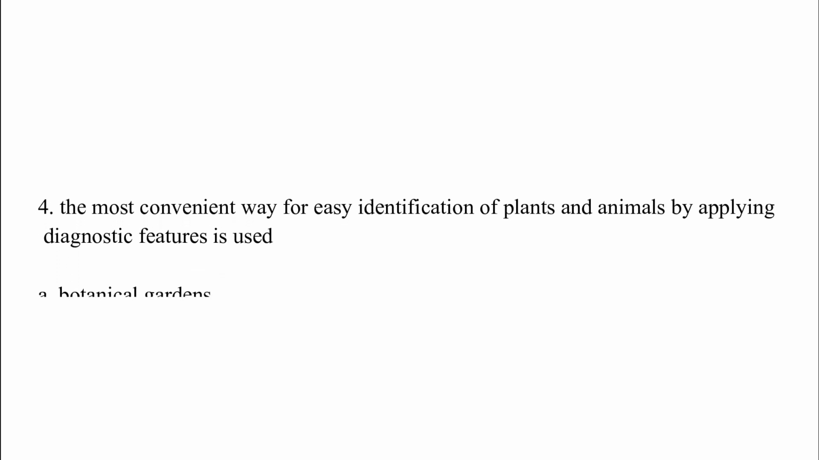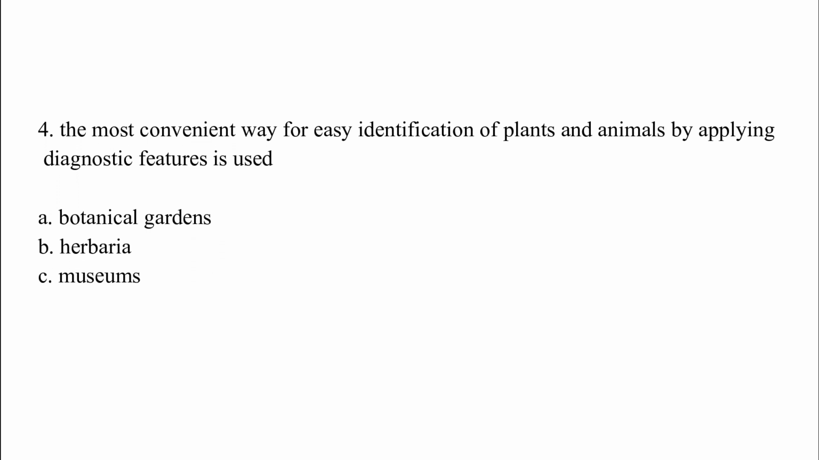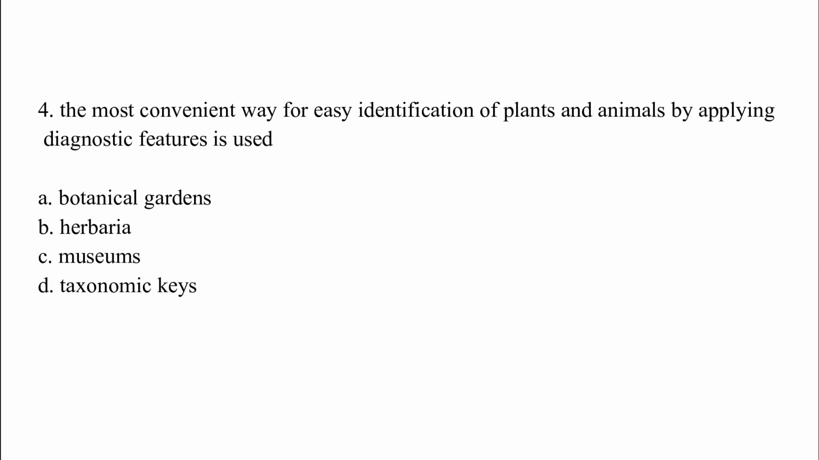The most convenient way for easy identification of plants and animals, by applying diagnostic features, is used. Option A, botanical garden. Option B, herbaria. Option C, museum. Option D, taxonomic key. The correct answer is option D, which is taxonomic key.